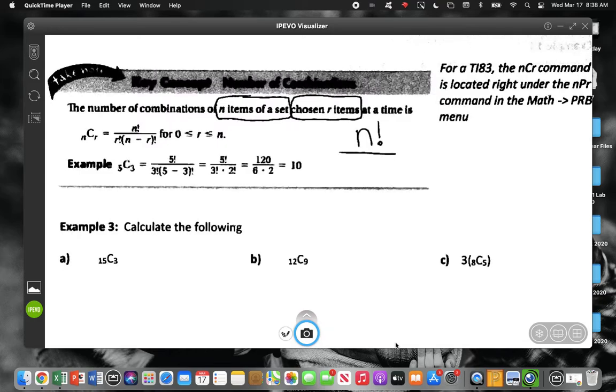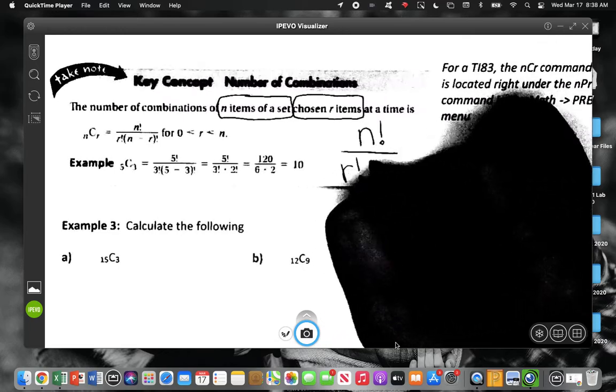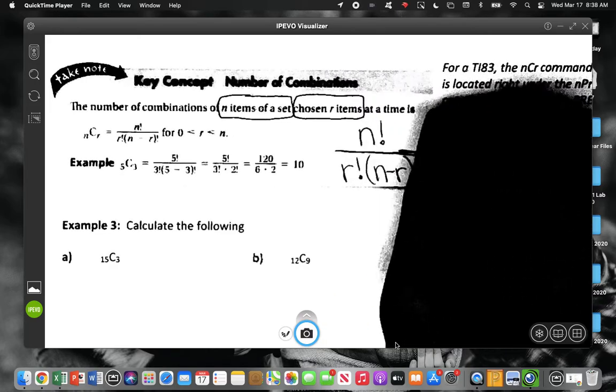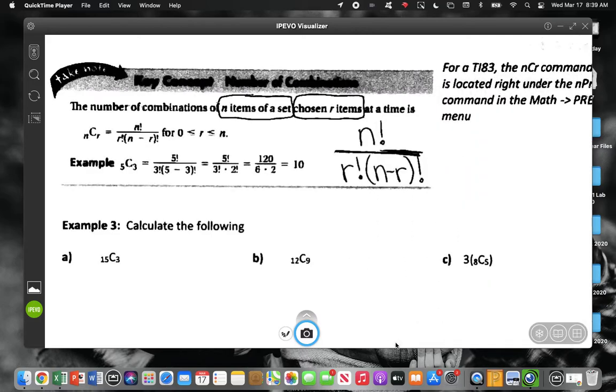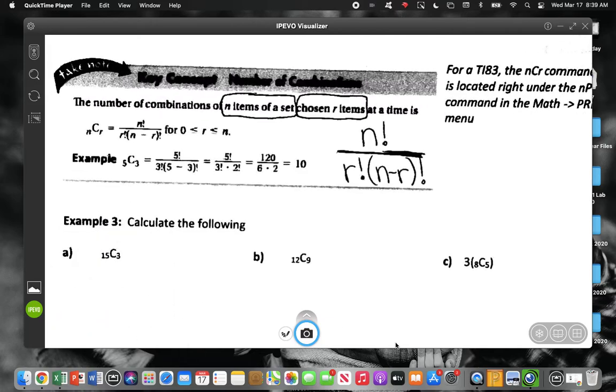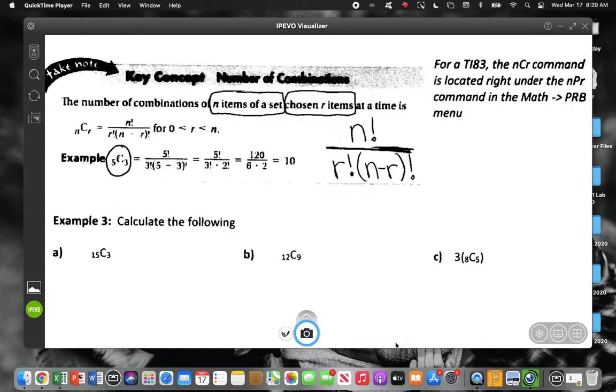But whenever you are allowed to have repeats or order doesn't matter, some combinations, like we talked earlier, like END and DEN, are the same whenever order doesn't matter. And so we have to take out the ones we're choosing and the ones we're not choosing. We have to consider that there are some repeats that would be counted the same. So if you look at that last example, we had 5 tiles and we picked 3. So this is what that is coming from. That's from the tiles.